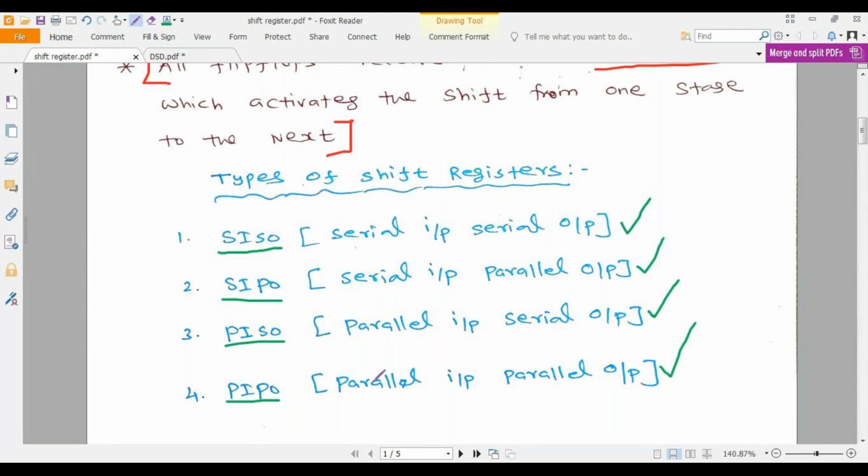So it may be asked for 2 marks: what are the different types of shift registers? This is a very important question. In Part A, 2 marks, it may be asked what the different types of shift registers are, and you have to mention the four types: SISO, SIPO, PISO, then PIPO. So all of you please note down in your notebook.